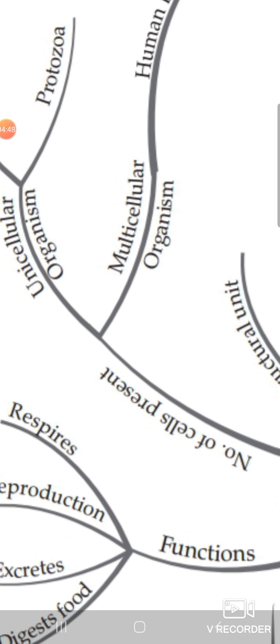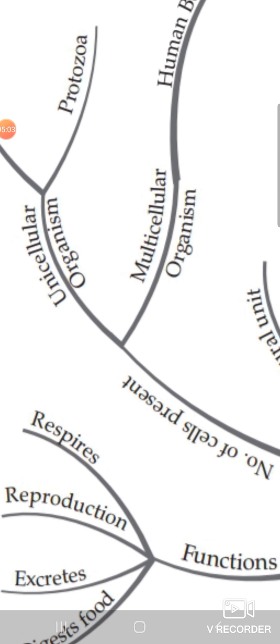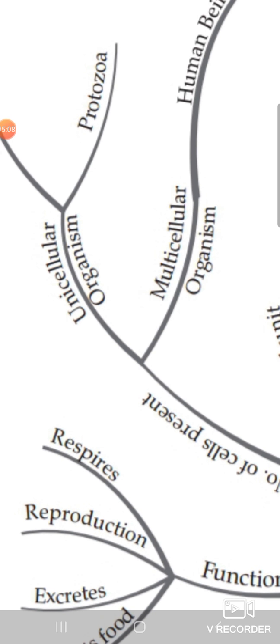Whereas multi means many, organisms which have a larger number of cells present are called multicellular organisms. So on the basis of the number of cells present in a particular organism, organisms are divided into two types: unicellular organisms and multicellular organisms.